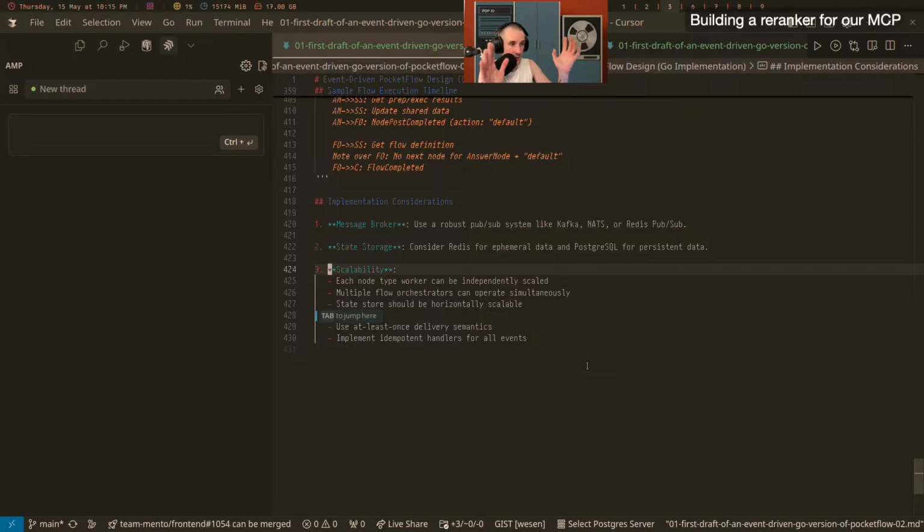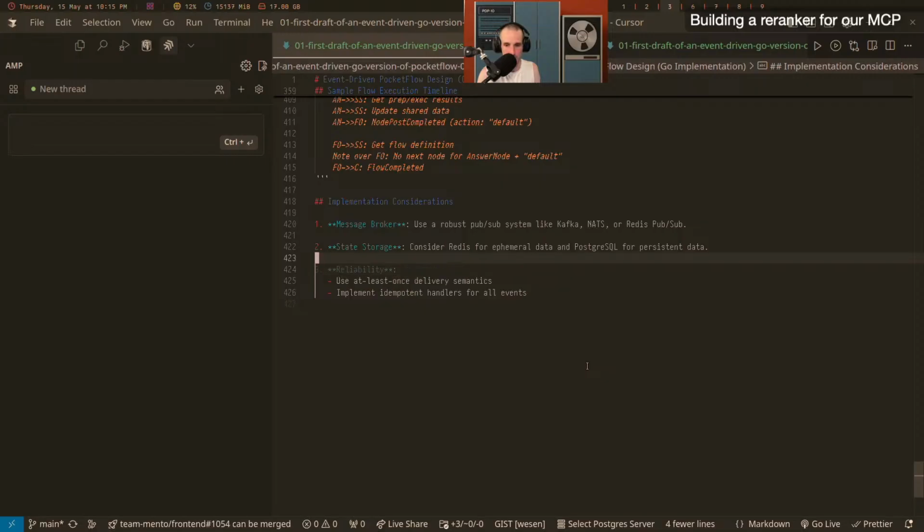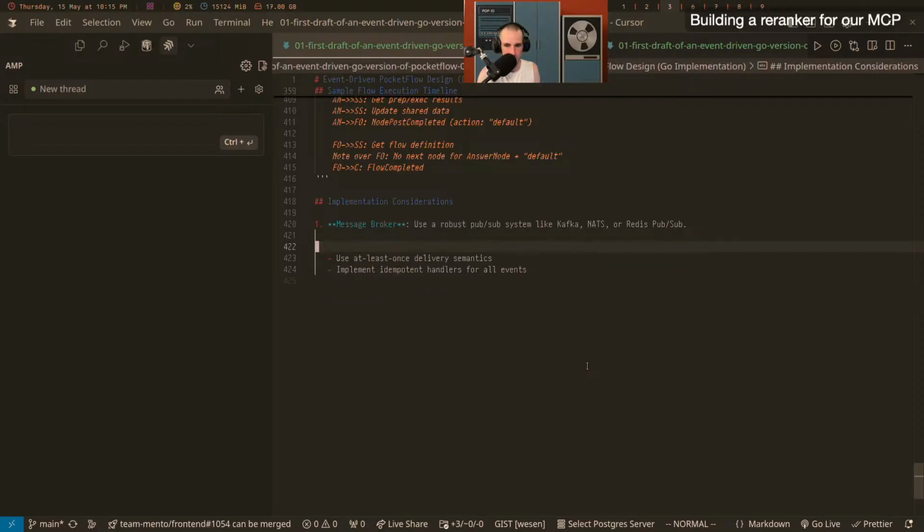It's not like a thing you talk to. Scalability, each node type worker, blah, blah, blah. I don't care about that. Consider if... no, I don't care about that either. Use a robust pub/sub system, like use Watermill with Go pub/sub for now. For now, even, it doesn't matter all that much.